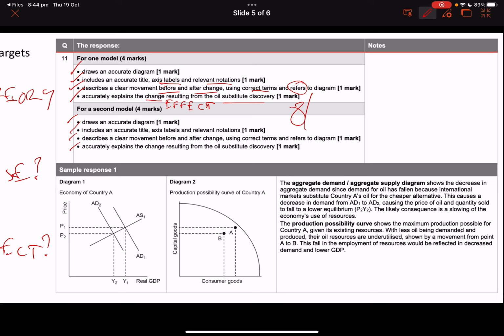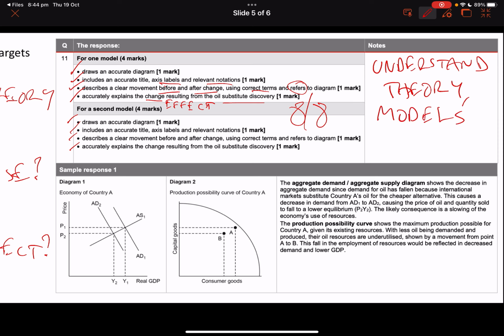We've got 8 out of 8 because we understand theory, we understand our models, and we understand our writing structures. This is critical. I hope this helps. Okay, let's wrap up.